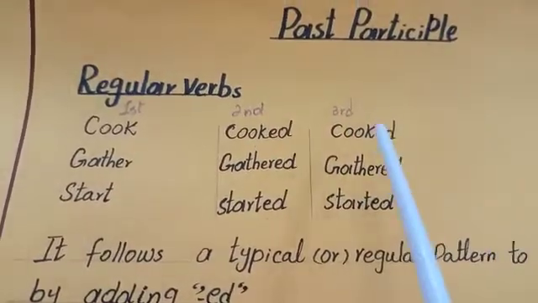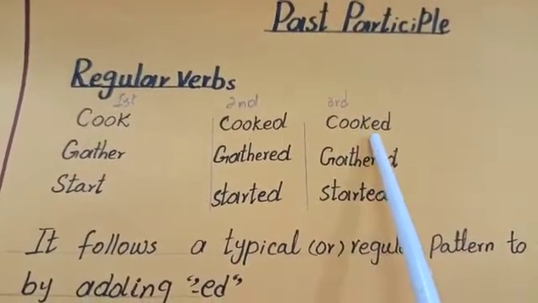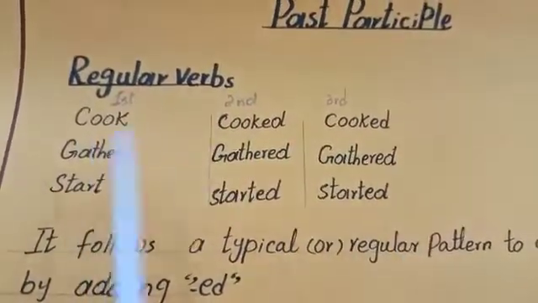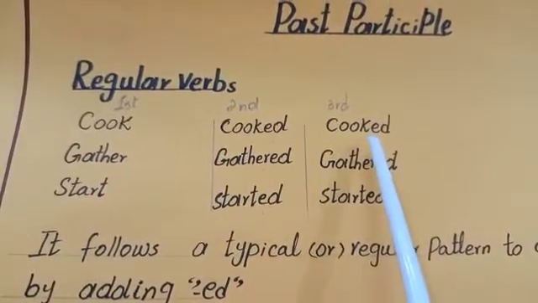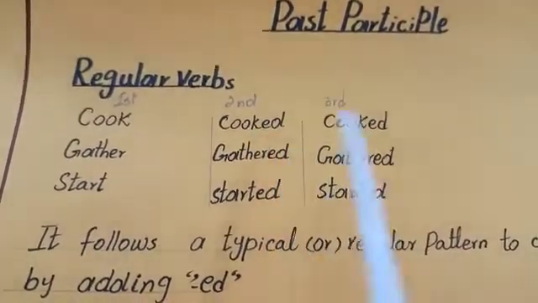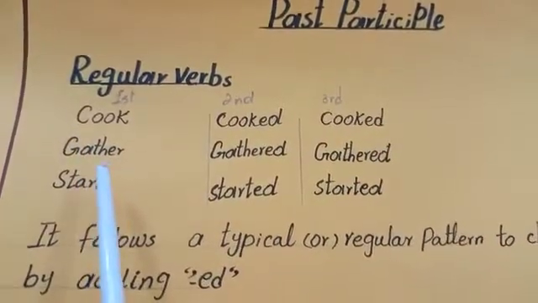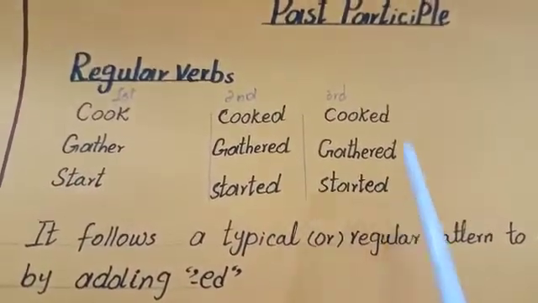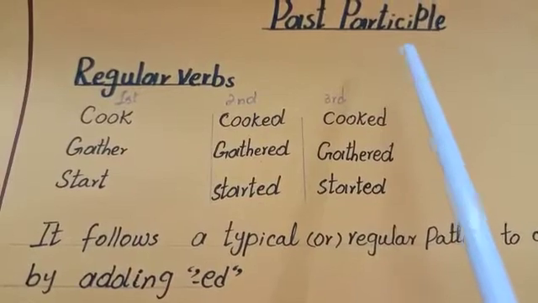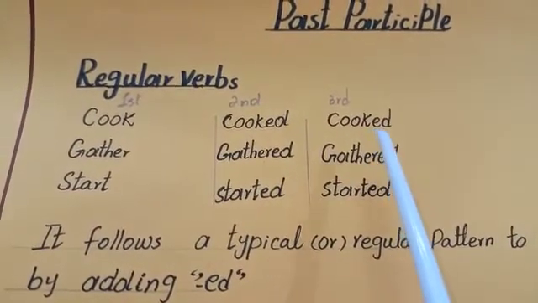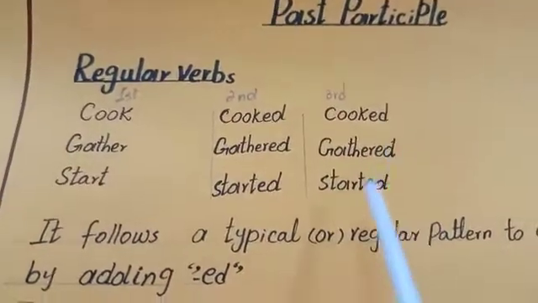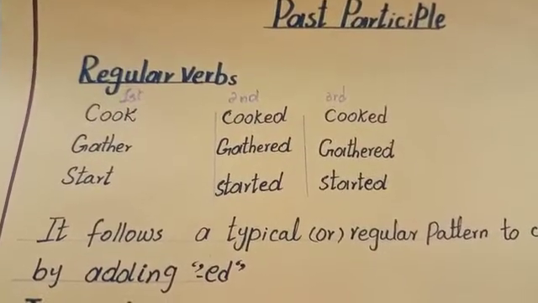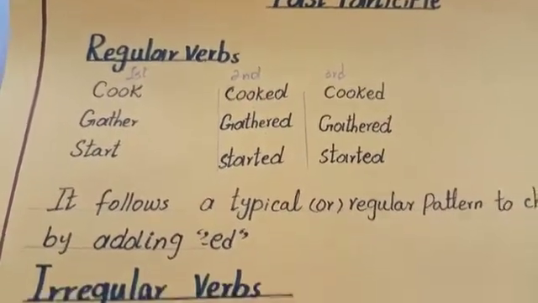For past participle, we use only the third form of the verb as written here. Next one is gather, gathered, gathered. You can see for the second form of verb and for the third form of verb, I'm adding only ed with the first form of verb. Third one is start, started, started. For past participle, I will repeat again, we use only the third form of verb like cooked, gathered, started. These are regular verbs that change by a typical or regular pattern by adding only ed.